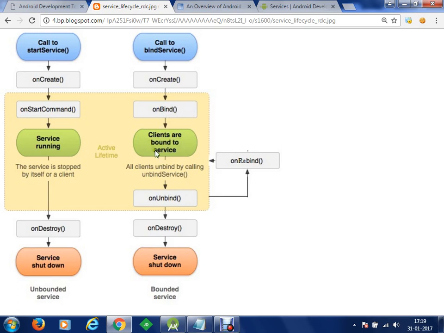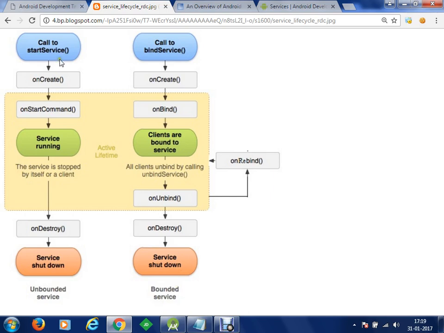Within this, clients will be bound to the service, and here clients are considered as your activities who are starting these bind services. Once all the clients are unbound from the service, your onUnbind will execute. It will try to check on onRebind if there is any client. So this process could execute as many times as long as your clients are active. That means your activities are active which have initiated this bind service. Finally, your onDestroy method will be called and your bound service will close.